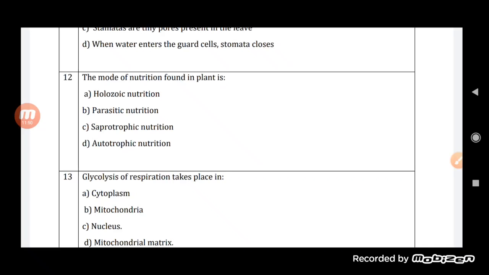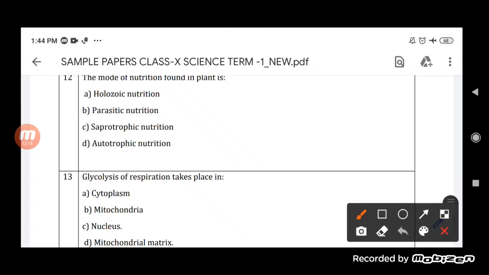Then parasitic nutrition, no, that is also not shown by the plants. Saprophytic, they are dependent on dead and decaying organic matter. And autotrophic mode of nutrition, yes, this is the mode of nutrition which a plant shows, where they prepare their own food. Okay, so this is the answer, that is autotrophic mode of nutrition. D will be the correct option.